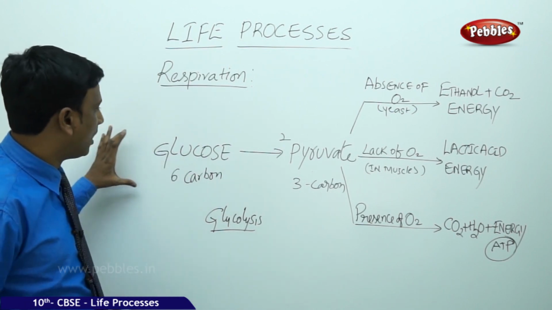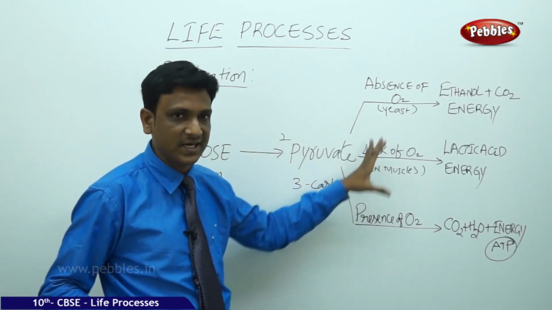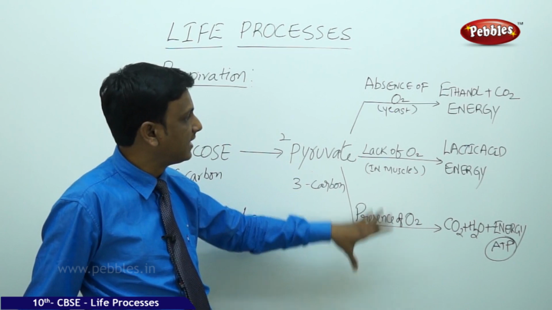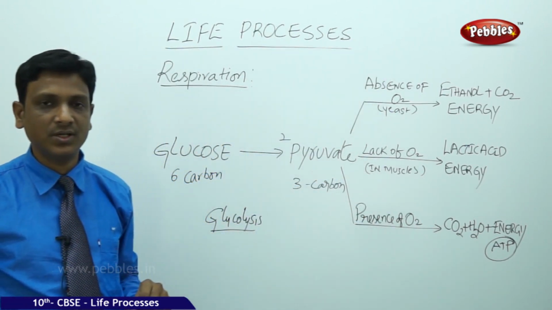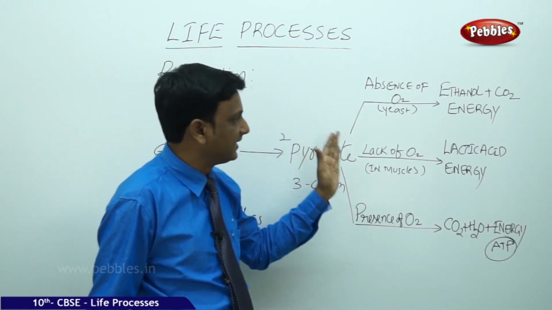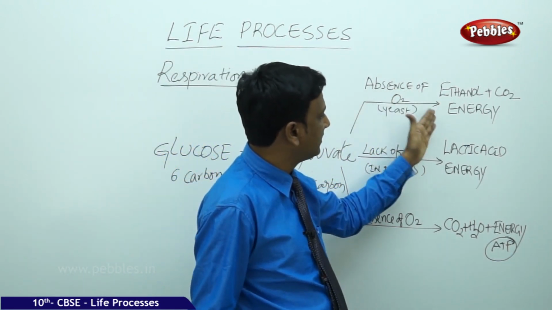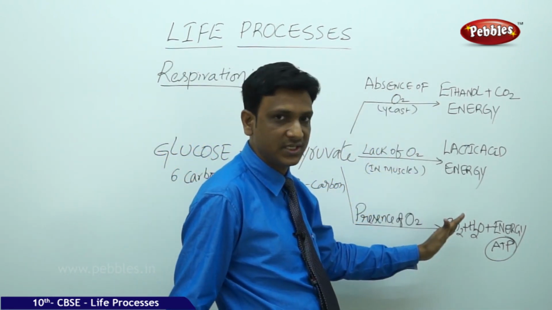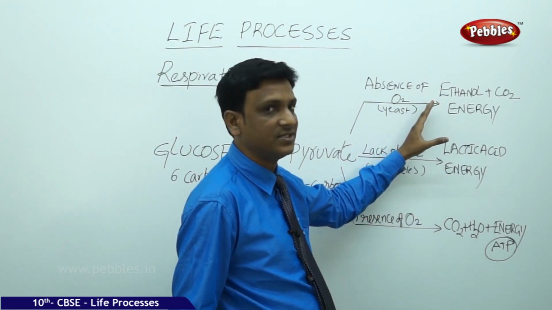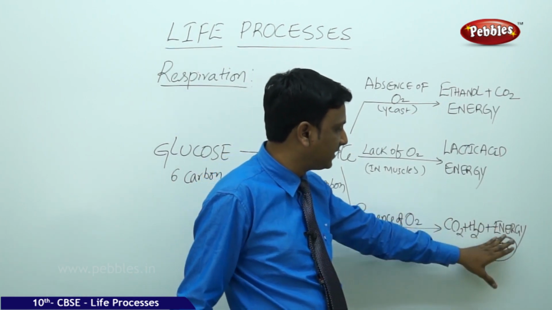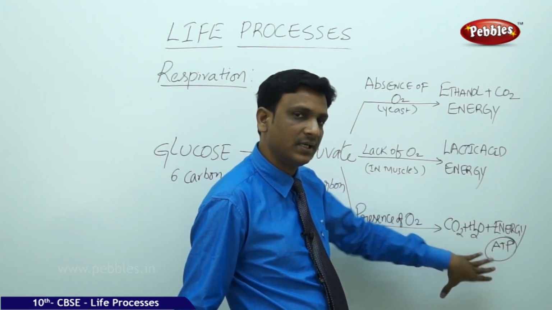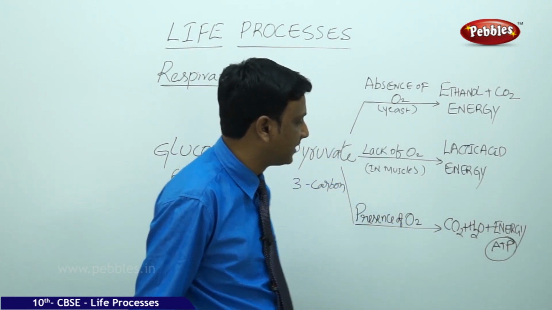So this is the way glucose is converted to energy in different situations, in anaerobic respiration and aerobic respiration. Whatever the respiration, what is finally needed here? Energy. In anaerobic respiration, less energy plus some other product like ethanol. In aerobic respiration, energy is released in large quantity, along with carbon dioxide and water.